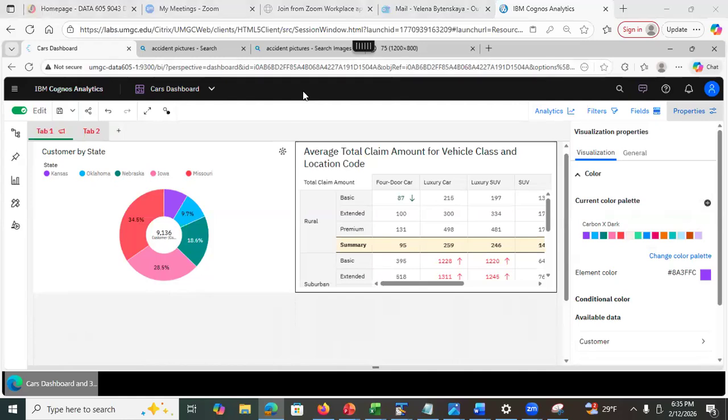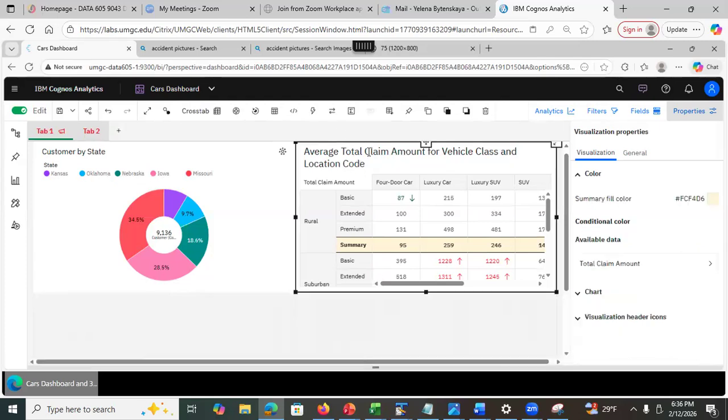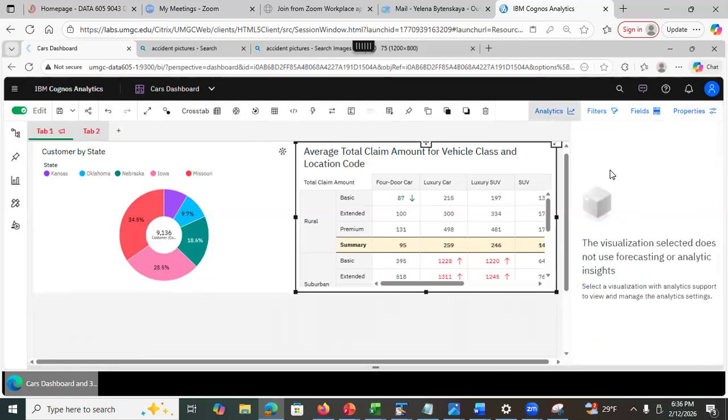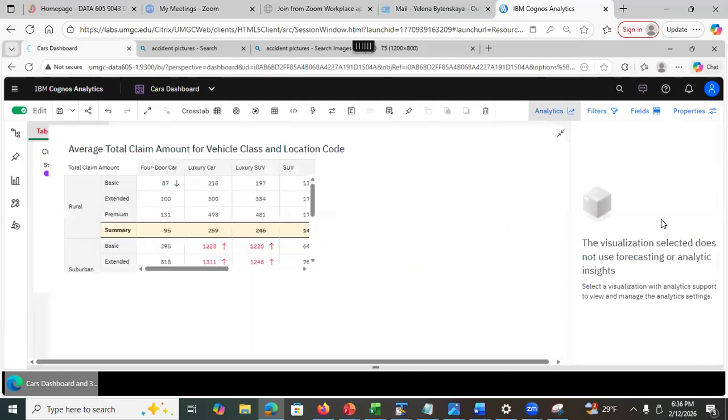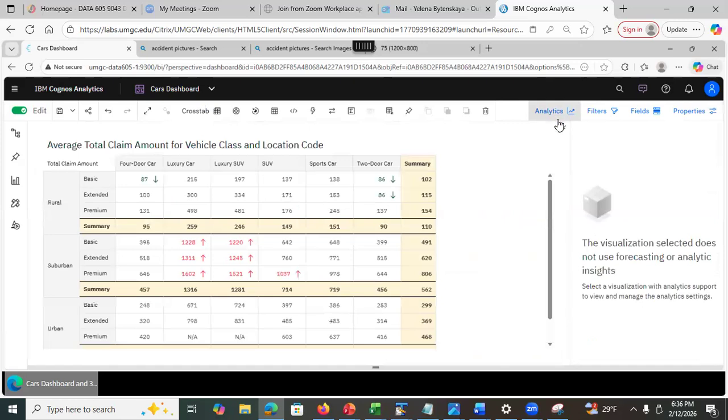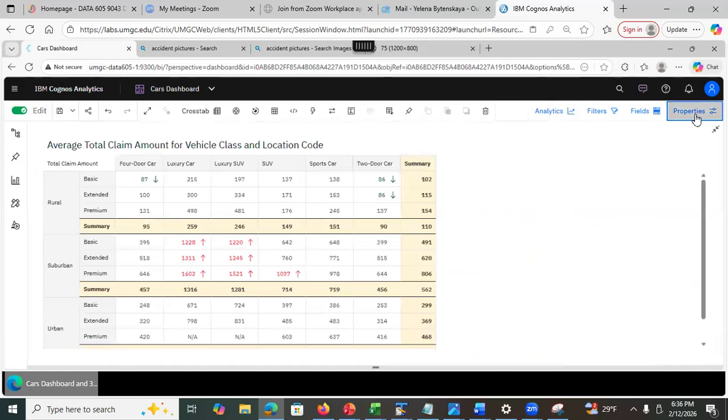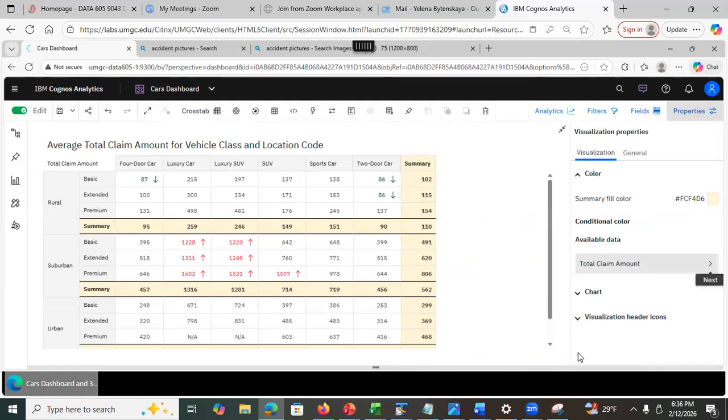Yeah, there is one question I missed. I was doing some of the visualization. When I try to select analytics, it works on some of the visualizations and it doesn't work on some of them. Oh, yeah, it depends on visualization type and what it shows. Like when I selected this one, it does not show analytics. That's right, because it's only suitable for some visualization types.